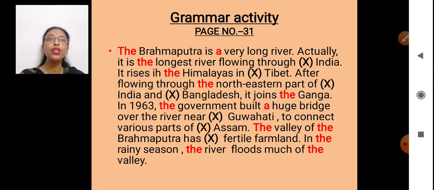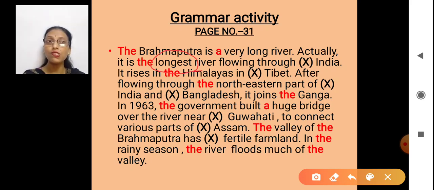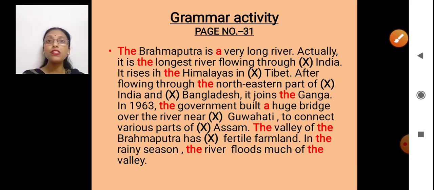The Brahmaputra is a very long river. So it's one of the rivers, a very long river. Actually, it is the longest. Now listen here, the longest. When I say longest, I am talking about the superlative. Long, longer, longest. Yes, superlative. With superlatives, what do we use? The. She is the best player. Yes. So actually it is the longest river flowing through India.